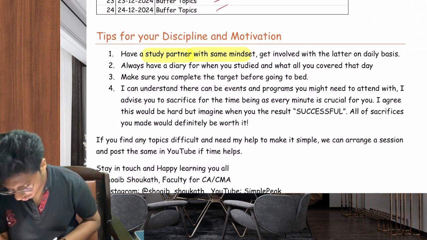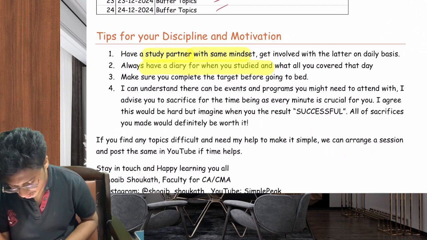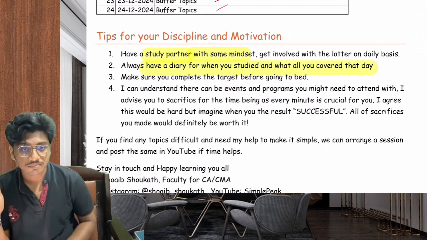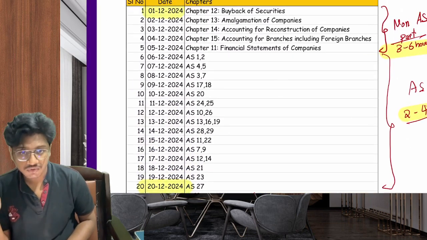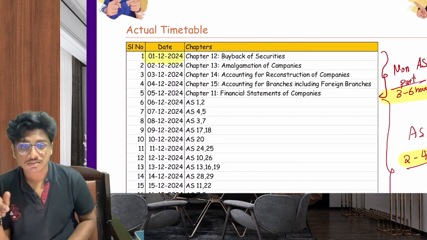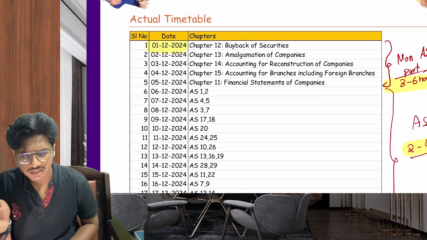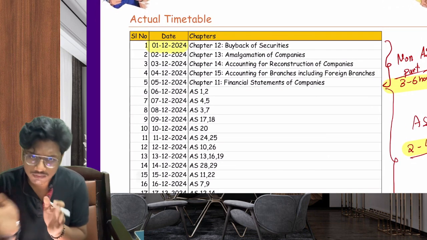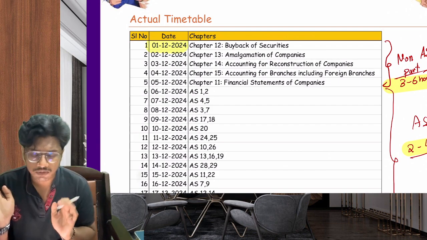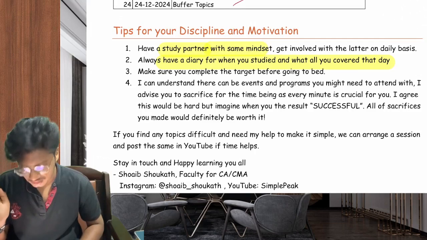And always have a diary for when you study and what you will cover that day. What to study, I have given you. I have given this timetable on what you have to study each day. When you study, whether in the morning or in the evening, how many hours you have taken, from what time to what time, you need to note that accordingly.